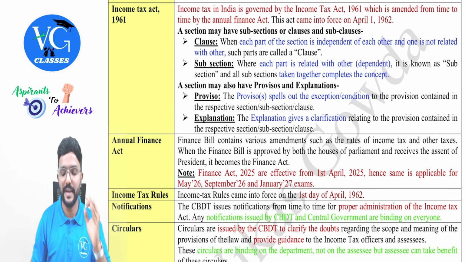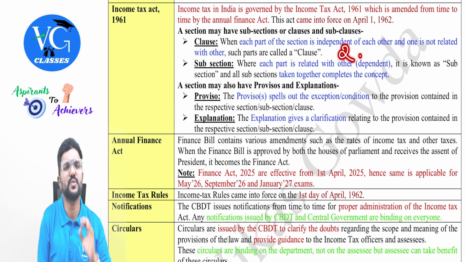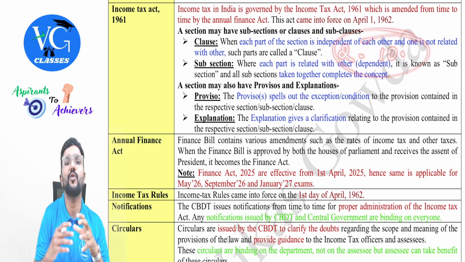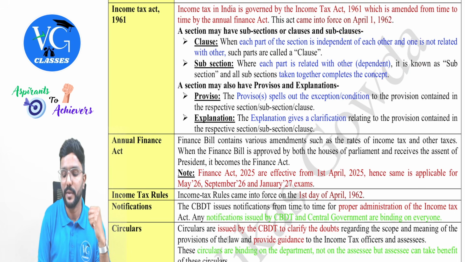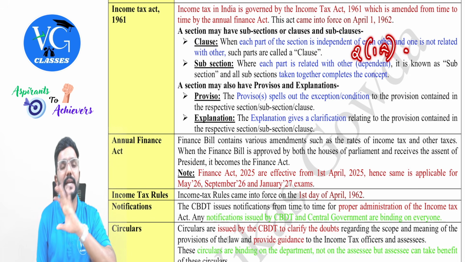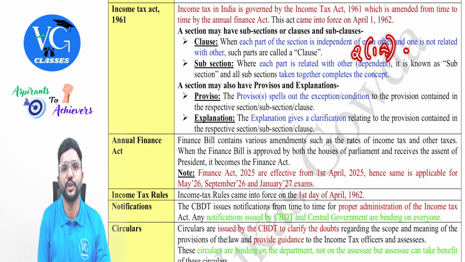And in income tax, we have section 2, which defines various terms used in the law. And we have section 10, which talks about the exemptions, that is general exemption under the income tax law. Both of these sections have clauses, guys. For example, section 2 clause 1A defines agriculture income.